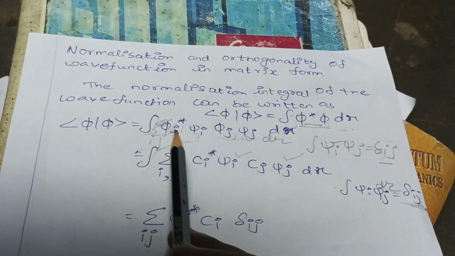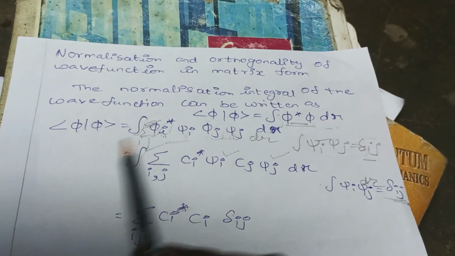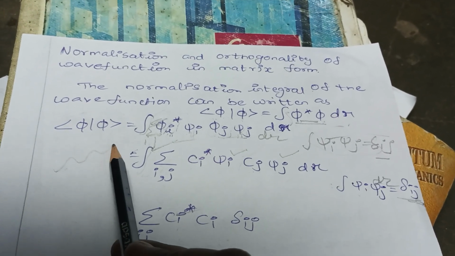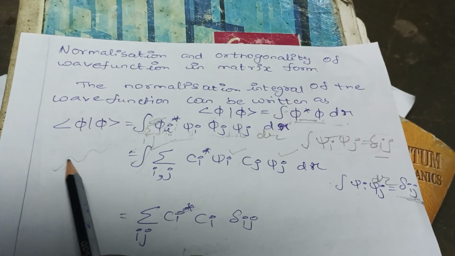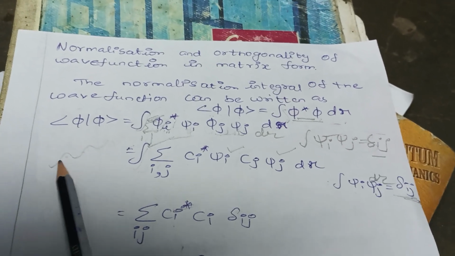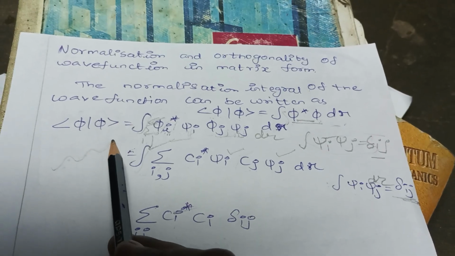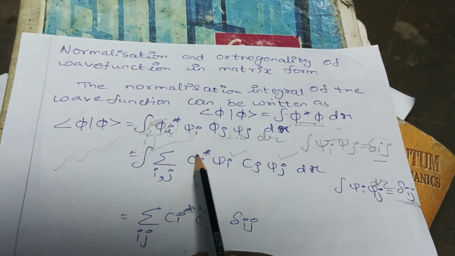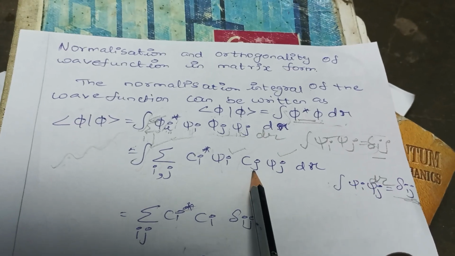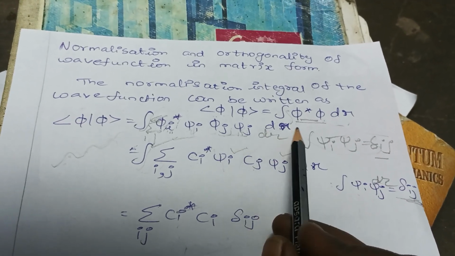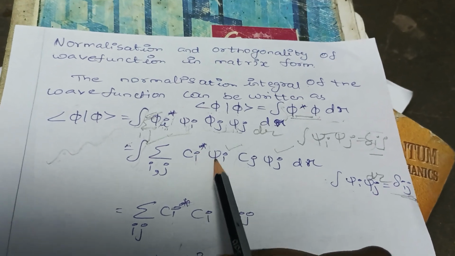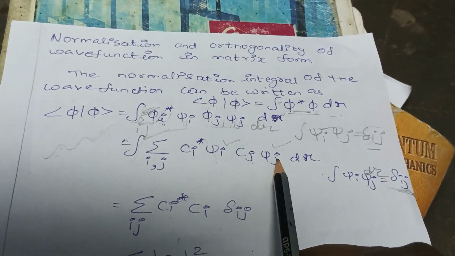See here, actually the wave function has some constant value, right? Here it has some value and here it has some value. So we consider this value to be some constant. I am taking these constants ci star and psi i and cj. Here there is no star. So ci star psi i and cj psi j d tau.